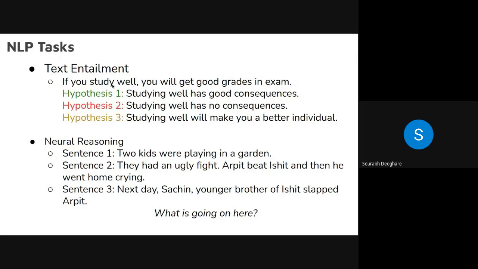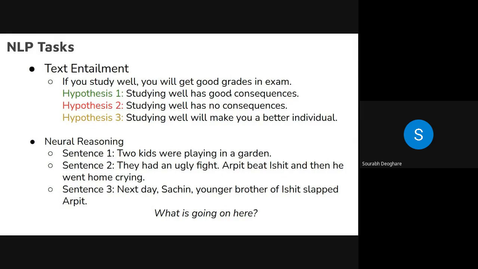Okay. Now we have different hypotheses. Hypothesis one says studying well has good consequences. The computer has to say or predict whether this hypothesis is correct or not, whether we can accept or reject it, right? So again, some variations are there. The second one says studying well has no consequences. And then the third says studying well will make you a better individual.